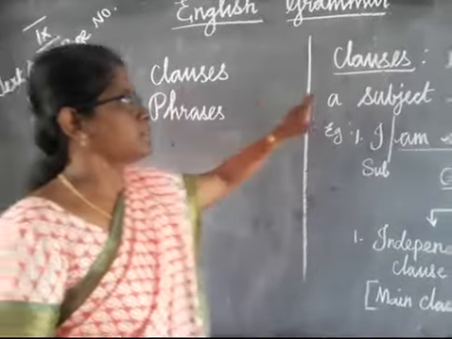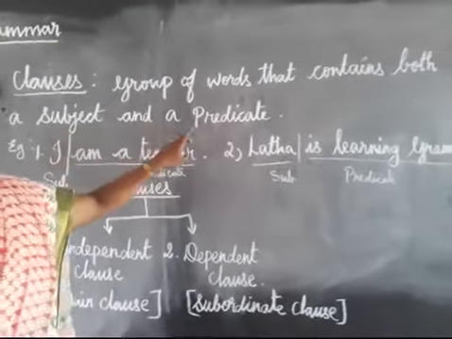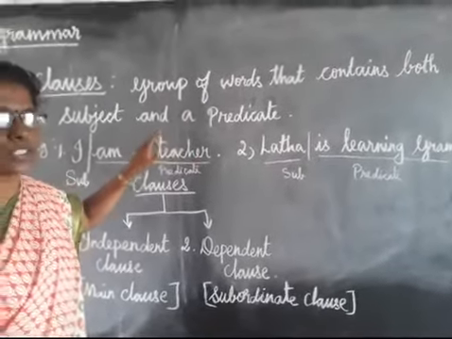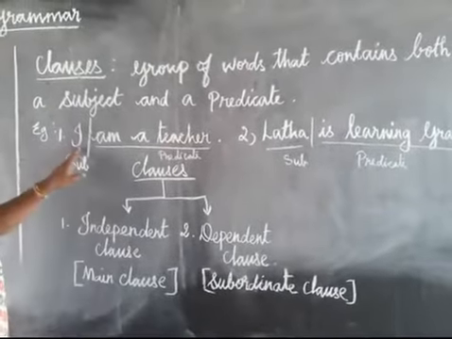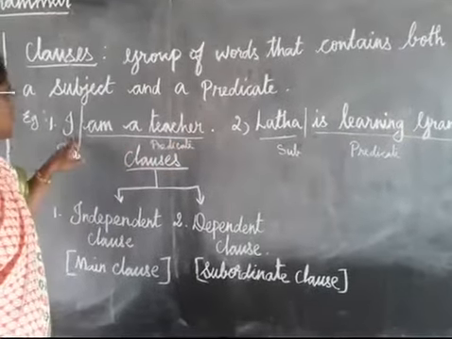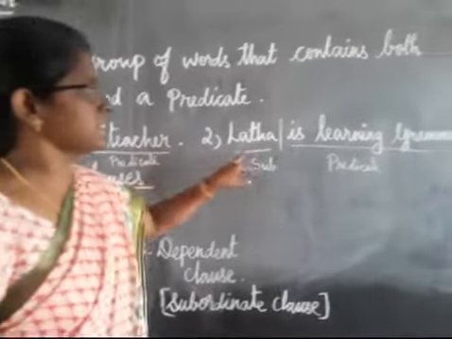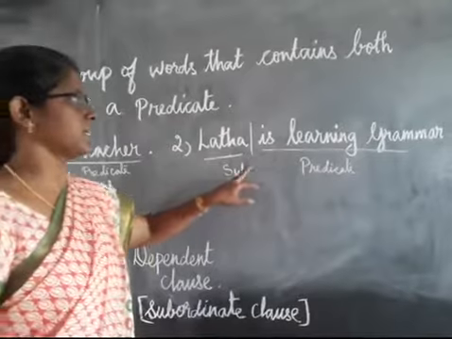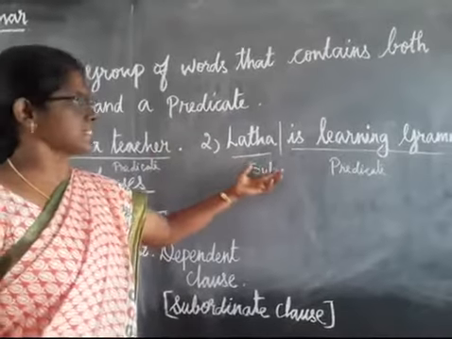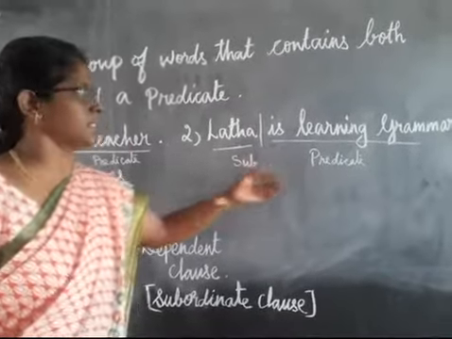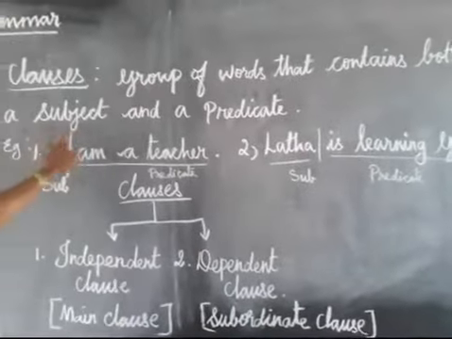What is a phrase and clause? A clause means a group of words that contains both a subject and a predicate. You have already learned what is a subject and what is a predicate in the smaller classes itself. For example, I am a teacher. I is the subject, I am a teacher is the predicate. Lata is learning grammar. Lata is the subject and is learning grammar is the predicate. In the 6th standard itself, we learned what is a subject and a predicate. So, a clause means a group of words that contains both a subject and a predicate.